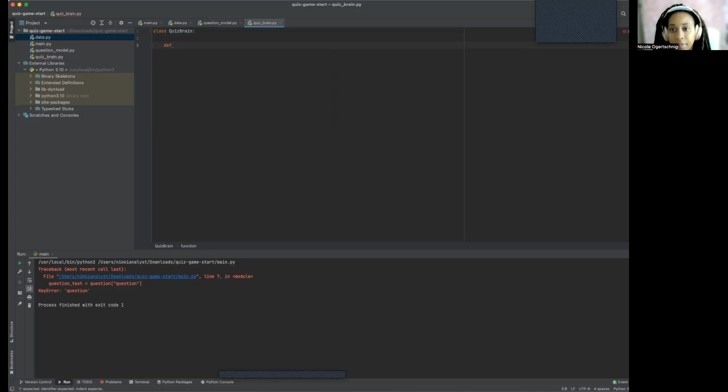For this function, we're going to create an init. So this Q, and we did put underscore list, right? Self dot question underscore number equals 0.